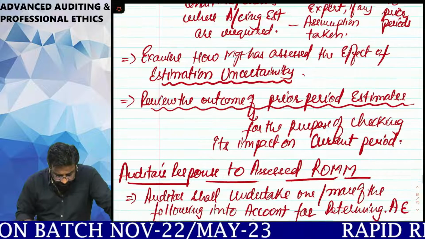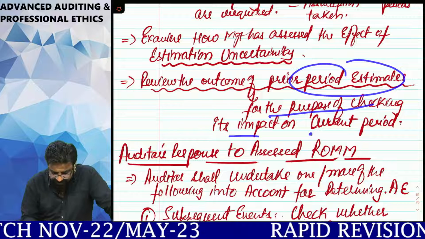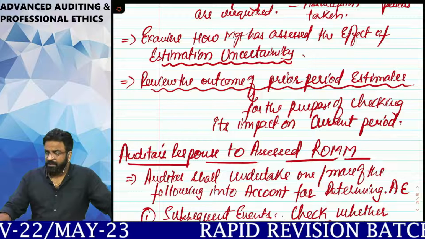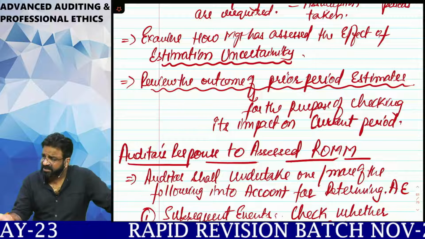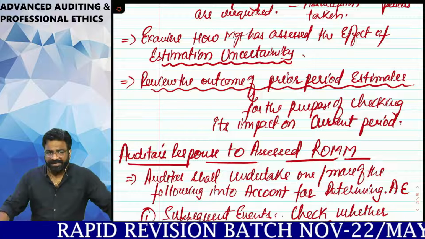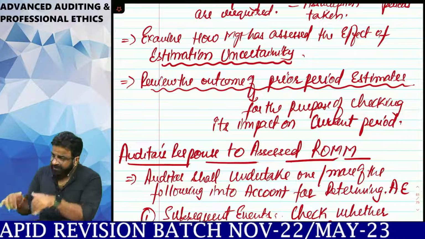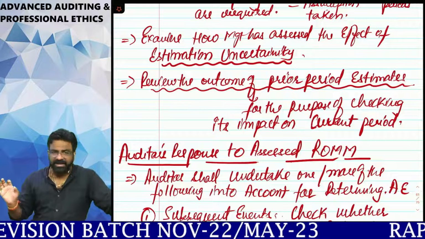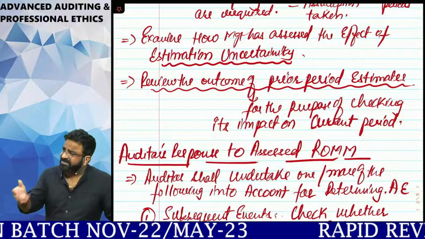Next thing you have to understand: review the outcome of the prior period estimates for the purpose of checking its impact on current period. Now listen to this very carefully. You just have to go to the management and ask them, sir, last year what management estimate you have made on this particular thing. Take the information on the prior period estimates and see its impact on the current year financial statement. If you think that last year ka accounting estimate does not affect the current year ka financial statement, then leave it as it is.